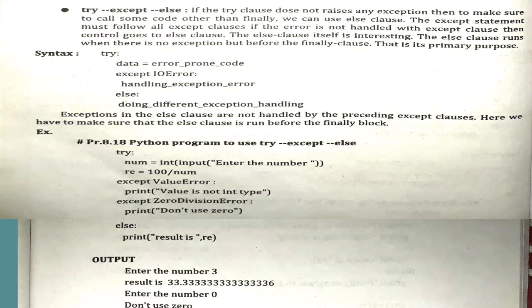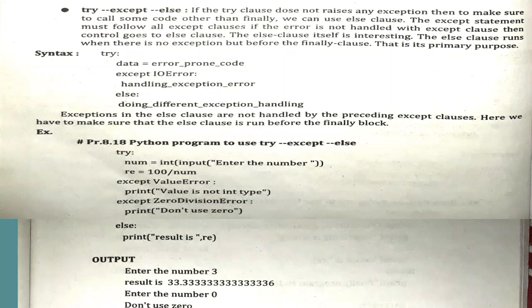Again run the same program. The program will ask you to enter the number, and this time enter 0 as input. Whenever we enter 0 as input, we are trying to divide 100 by 0. So we will get the error message "don't use 0". Why? Because this is ZeroDivisionError.